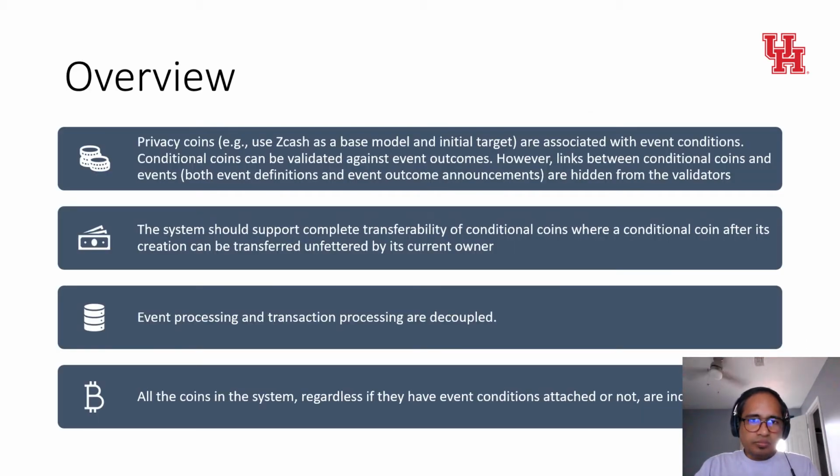So, what we're going to talk about in this paper is we present a design and implementation of a privacy preserving event based on unspent transaction output. The transaction system, unlike the existing approaches that often depend on smart contract, where digital assets are first locked in a vault and then released according to event triggers, the event-based transaction system encodes event outcomes as part of the UTXO nodes and safeguards the event privacy by shielding it with zero knowledge. Proof-based protocols, such that association between UTXO nodes and events are hidden from the validators.